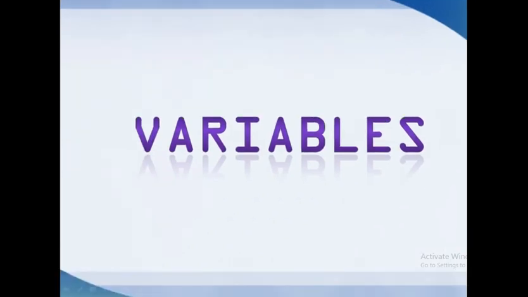Now we are going to learn about variables. In algebra, we can't neglect variables. As variables, we can use small letters of the alphabet: x, y, p, q, etc. Then tell me, what is the word meaning of this variable? Variable means something that can vary or change. The value of the variable is not fixed. It can take different values that we can see in the coming sections.